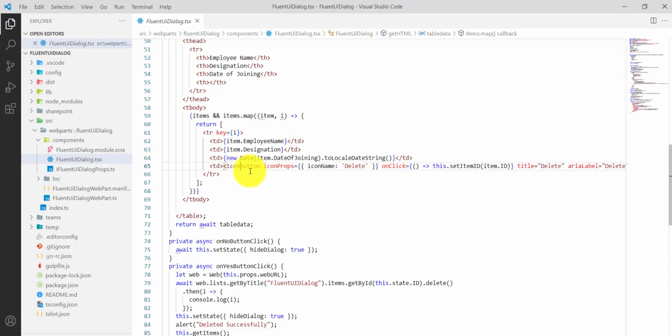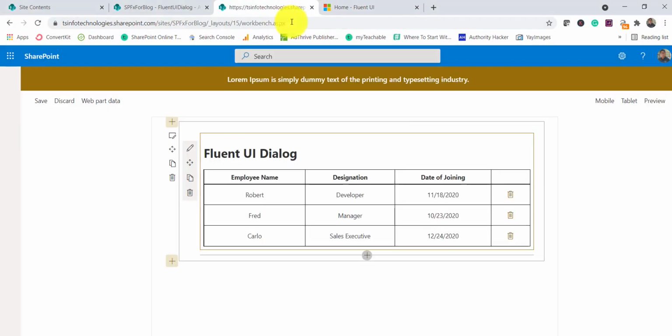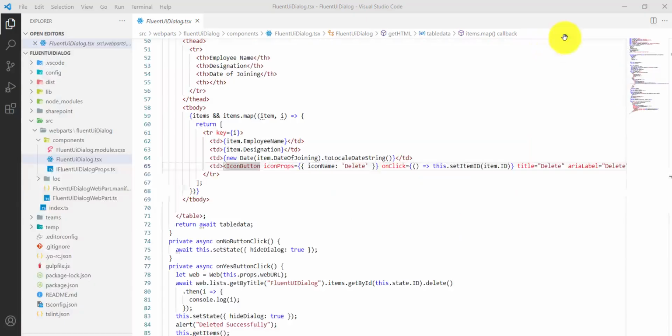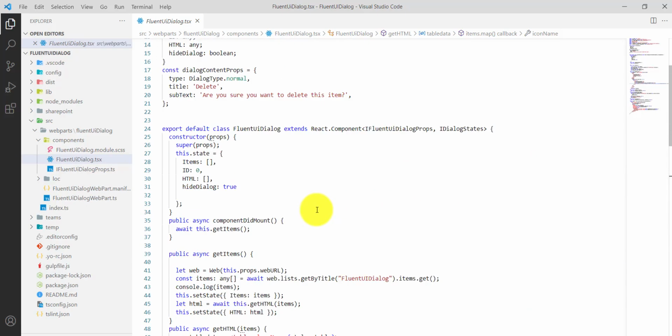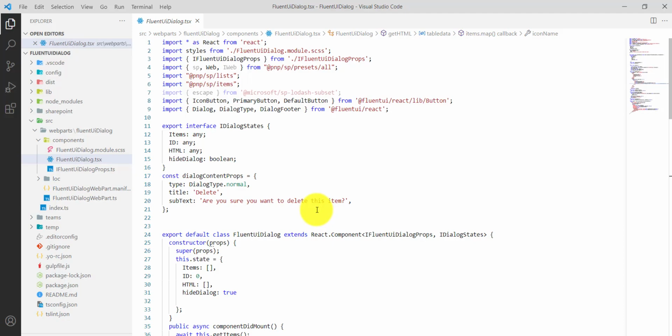And here, the icon on this table, this delete icon, is what we are adding as a delete. On click we are setting the item ID, and the title is delete. So this is a simple example but very powerful. A lot of times you use this.